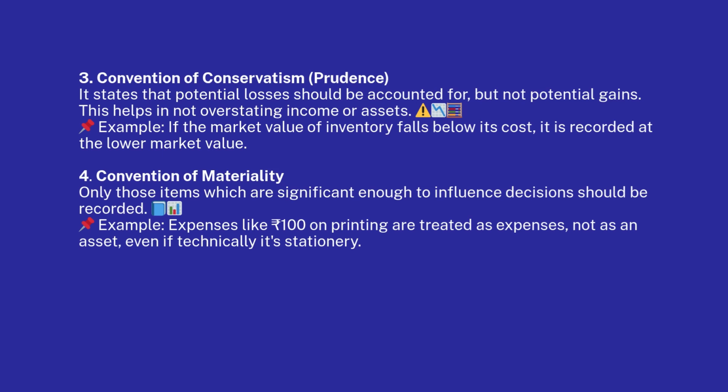3. Convention of conservatism, prudence. It states that potential losses should be accounted for, but not potential gains. This helps in not overstating income or assets. Example, if the market value of inventory falls below its cost, it is recorded at the lower market value.